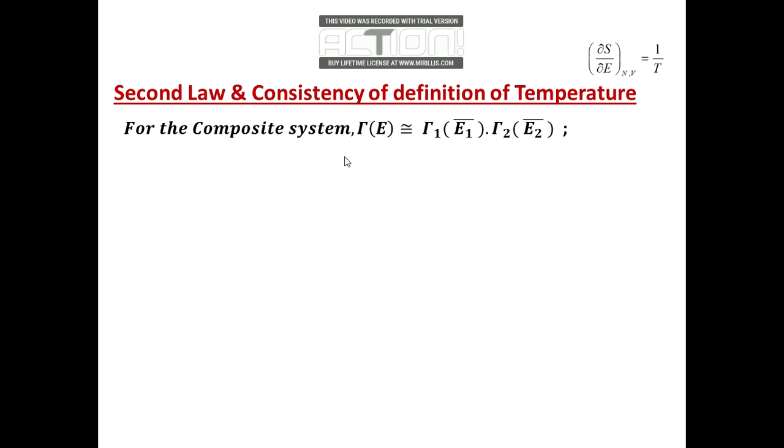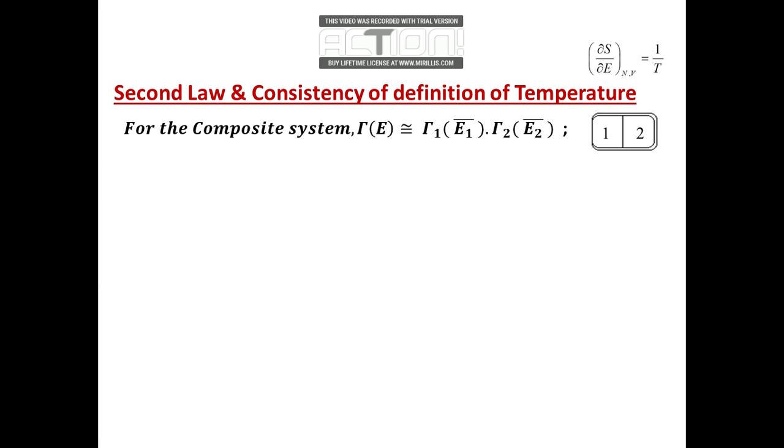Okay, so given this, this relationship automatically takes care of the composite system of our consideration. And then this automatically takes care of the extensive or additive nature of the entropy, because entropy is equal to k ln gamma, or in this case for subsystem 1 it is k ln gamma 1, and for subsystem 2 it is k ln gamma 2, and so on.